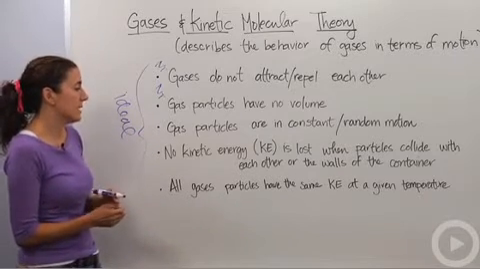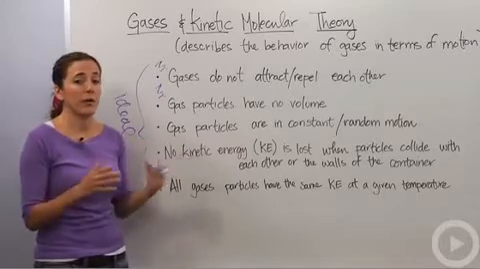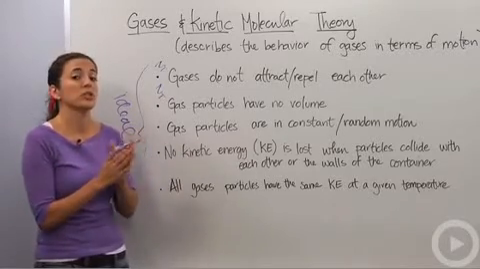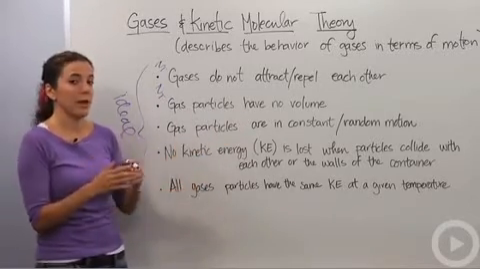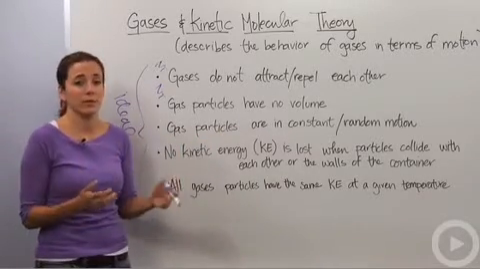The third one states that gas particles are in constant random motion. That's true. They're always moving around. They're always bouncing off things. They're always going in straight lines until they veer off. But that is true. Gas particles are constantly in motion. They never stop moving.